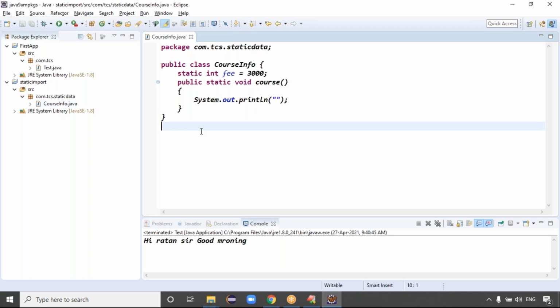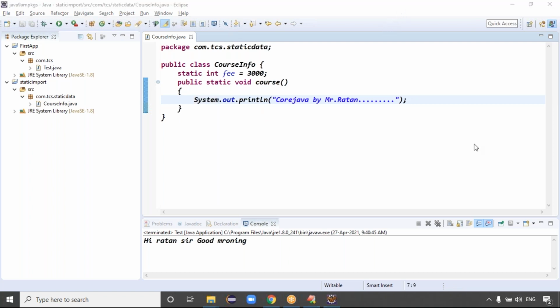Guys, I hope you see the beauty of the data, right? Eclipse, the beauty of Eclipse, right? Code Java by Mr. Ratan. Ratan sir is great. Guys, Ratan sir is great or not? Yes. No response means tomorrow no class. Yes, sir. Ratan sir is great. Thank you, sir.